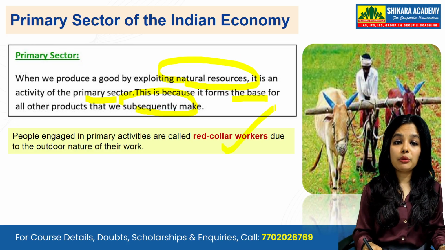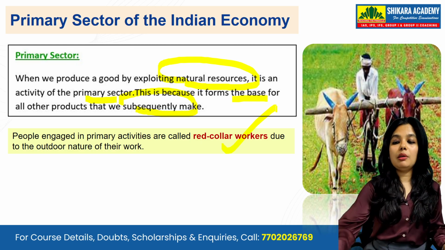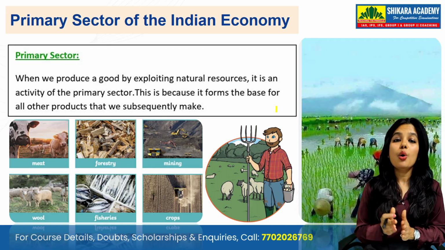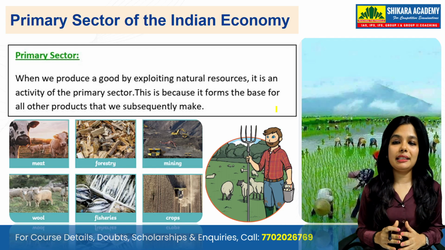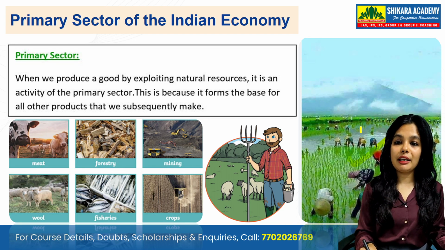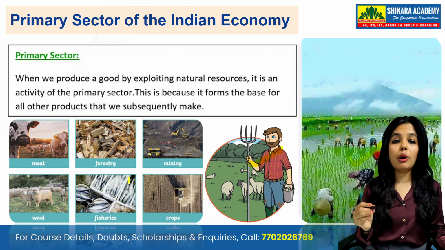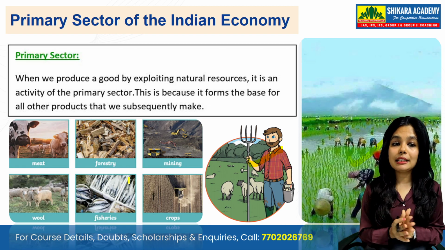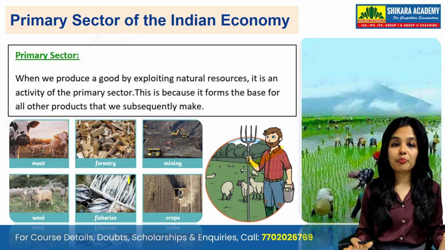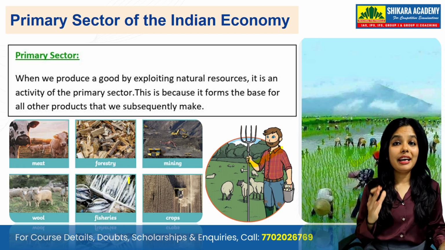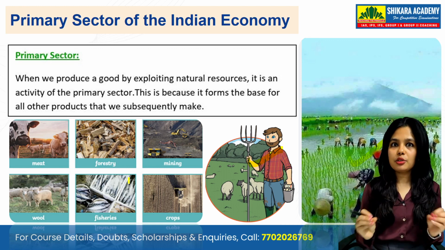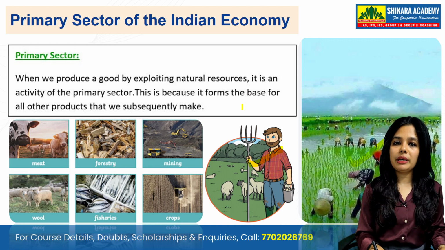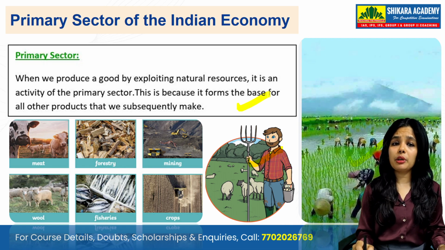And if we talk about red collar workers, what are they, students? Red collar workers are those who are working in the primary sector. These people work in the mining sector, forestry, agriculture, meat, wool, fishery and crops. All these come under red collar jobs. Understood the term red collar jobs? Now, the primary sector produces by exploiting natural resources and is the base for all other products that we subsequently make.